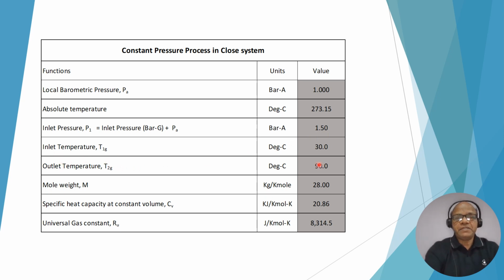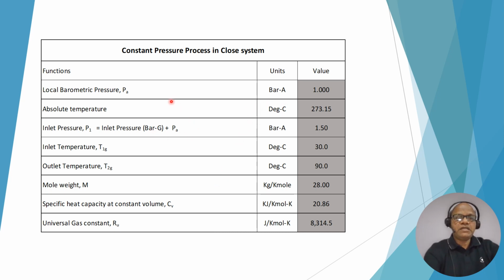Similarly, inlet temperature is 30 degrees Celsius, written as T1G. When written as absolute, that is T1, you have to add 30 plus 273.15. Outlet temperature is 90 degrees Celsius, so when it is written as T2, that means 90 plus 273.15, which is absolute. M is the mole weight, 28 kg per kilomole. Specific heat capacity at constant volume, that is Cv, is given as 20.86 kilojoule per kilomole per Kelvin, and universal gas constant Ru is given in joule per kilomole per Kelvin, that is 8314.5. So these data are given.